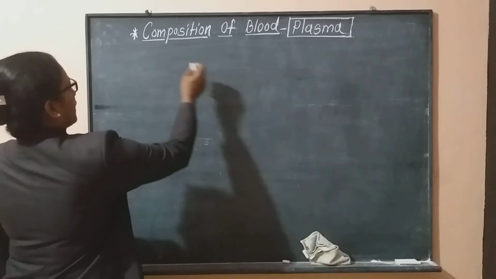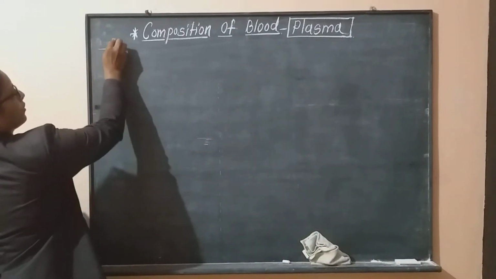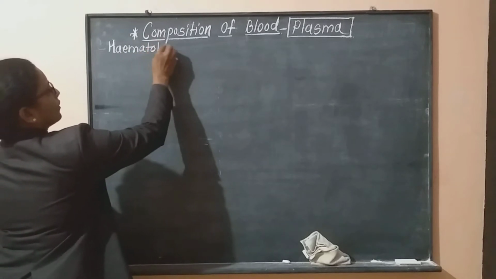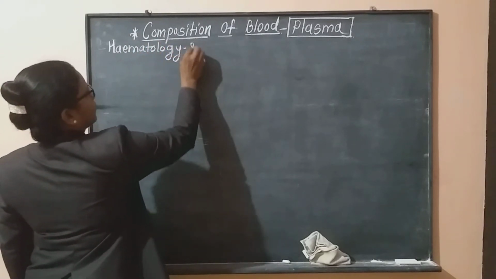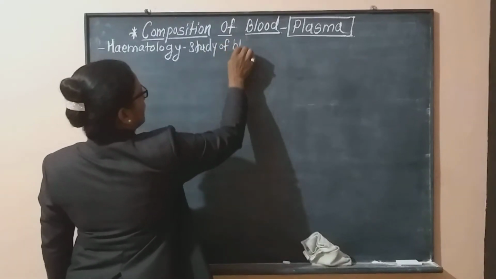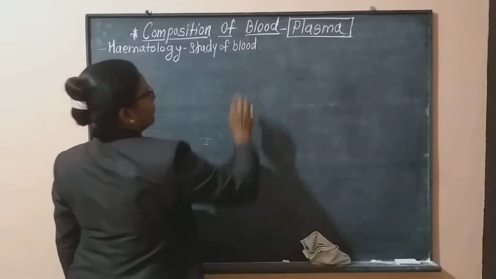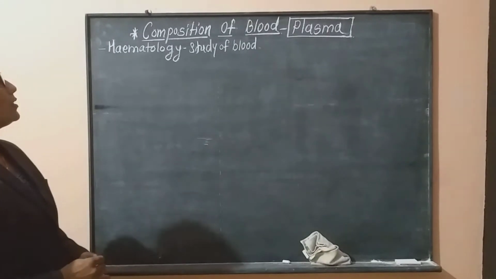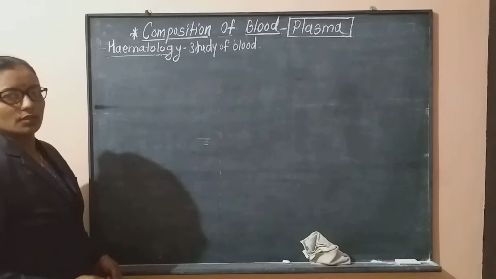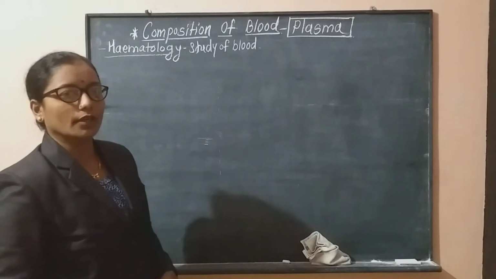Now, the branch of biology known as hematology, in which there is a study of blood. Study of blood in the branch of biology is called hematology. It may be asked as a single sentence: What is hematology? It is a study of blood.